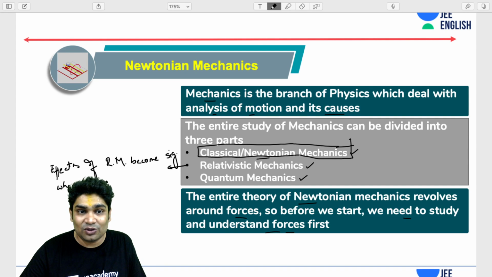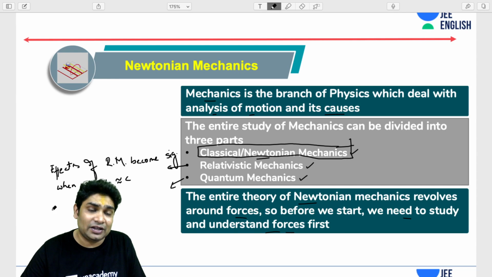It has to be close to c, at least c by 10 or greater than c by 100. Only then does it have any significance. Otherwise, it can always be ignored. So v should be comparable to c. Otherwise, we can ignore the effects of relativistic mechanics.